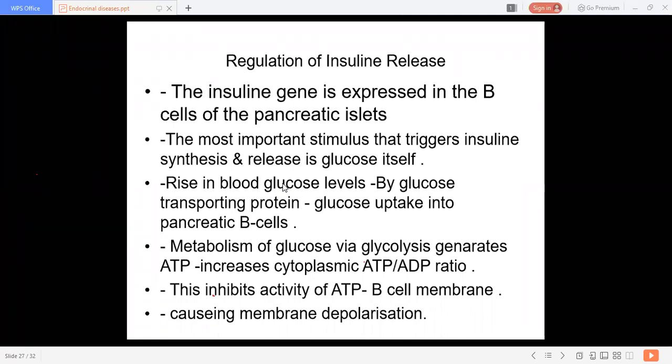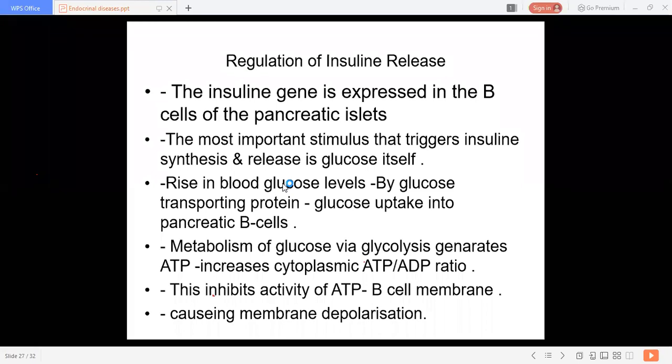What is the purpose of insulin? Yes? Decrease the level of glucose. Yes. And it also promotes the glucose uptake and utilization by the cells and tissues.